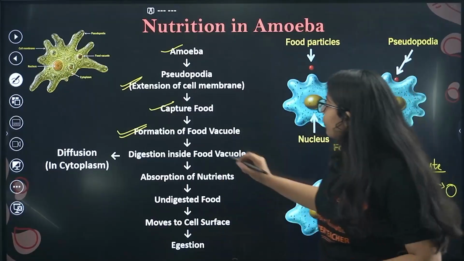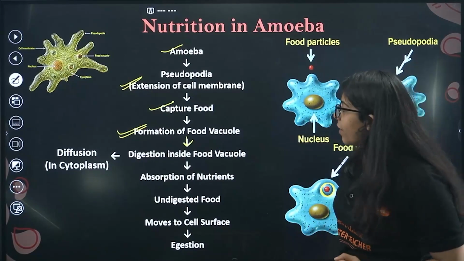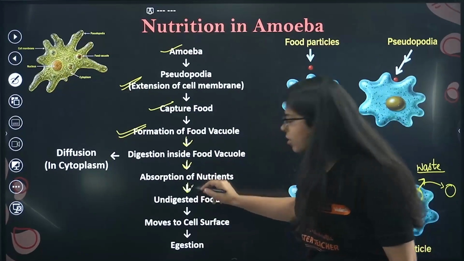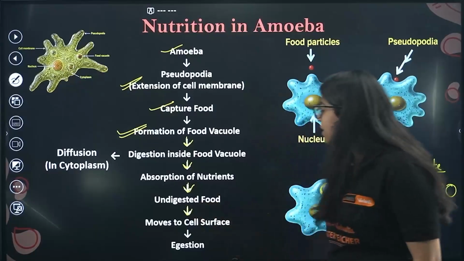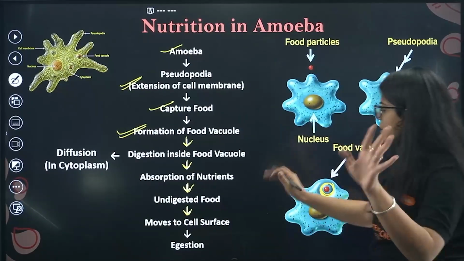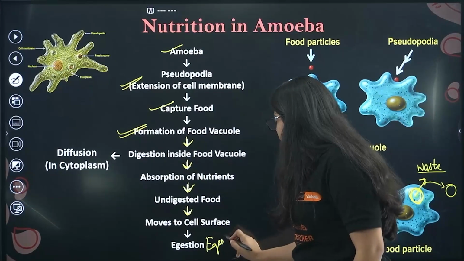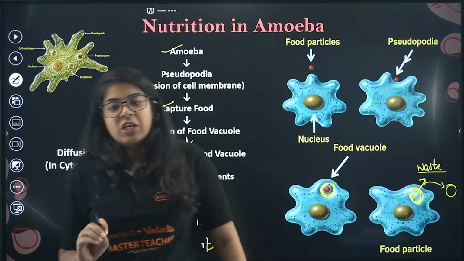In that food vacuole, digestion is happening. Then it absorbs nutrients. Then we have some undigested food that it doesn't want, and it moves to the cell surface and ejects the food out, and that is called egestion. Done.